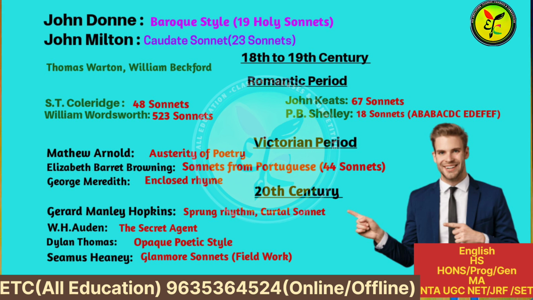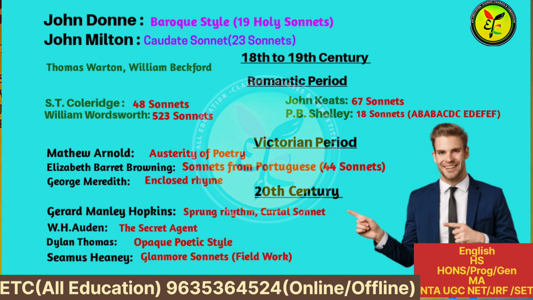By the time of the Romantic period, the writing of sonnets unveiled the romantic features of all the sonneteers. S.T. Coleridge wrote 48 sonnets. William Wordsworth wrote 523 sonnets, and he wrote the highest number of sonnets in English literature.